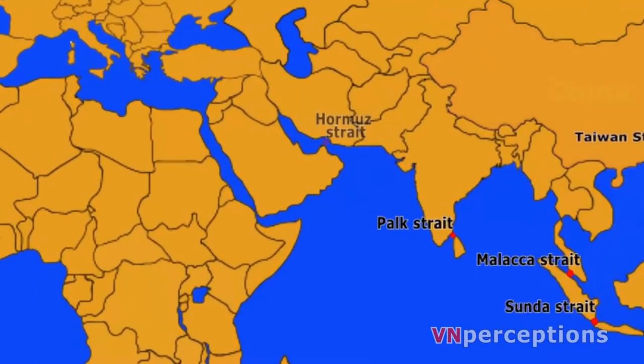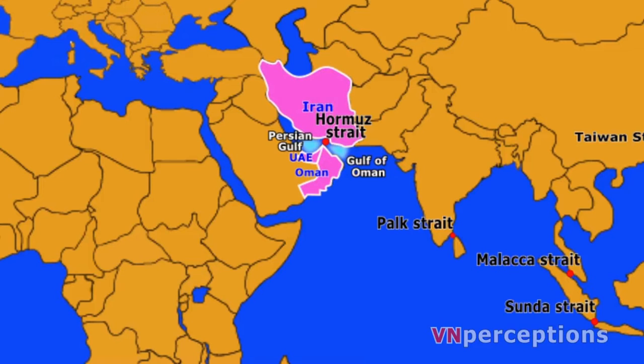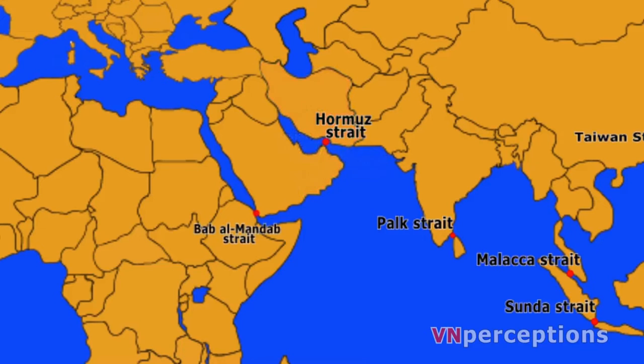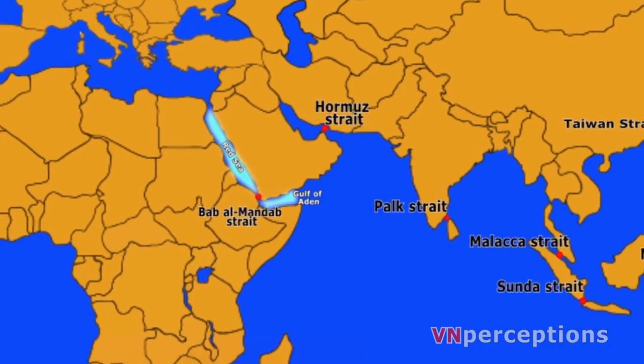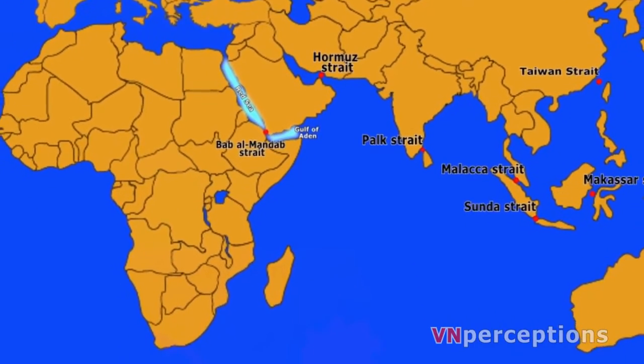First one, Hormuz Strait, connects the Persian Gulf with the Gulf of Oman and separates the United Arab Emirates and Oman in the west to Iran in the east. It is the strategically most important strait of the world as it controls the oil trade from the Gulf countries. Next one, the Strait of Bab el Mandeb, connects Red Sea with Gulf of Aden. It separates Asia from Africa.